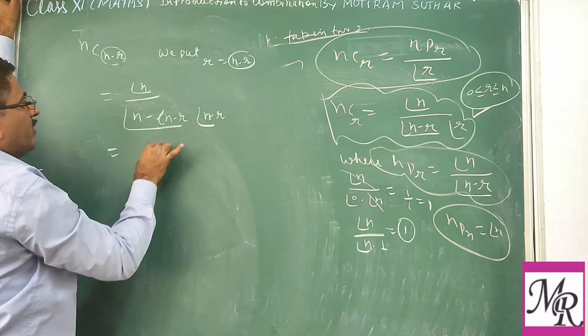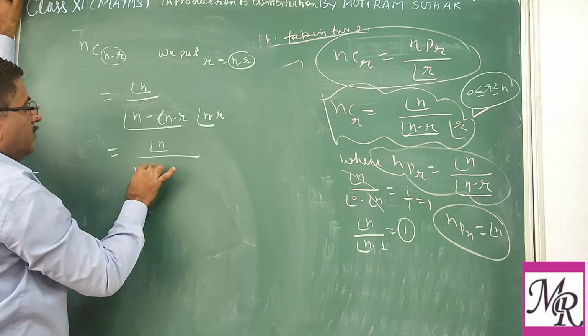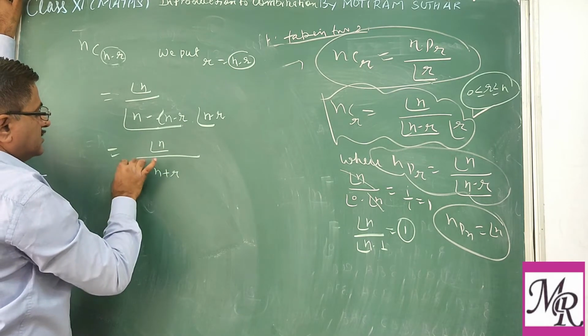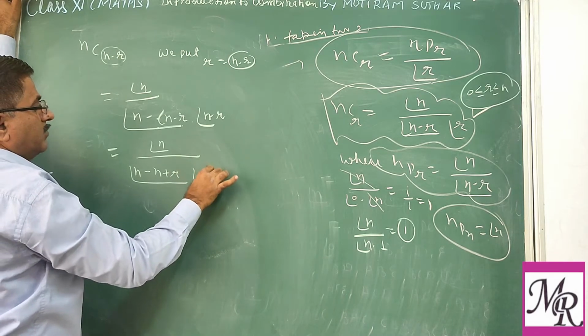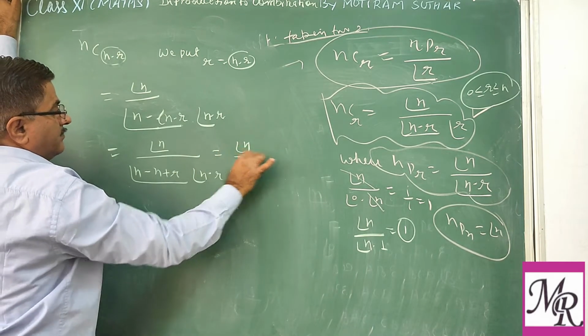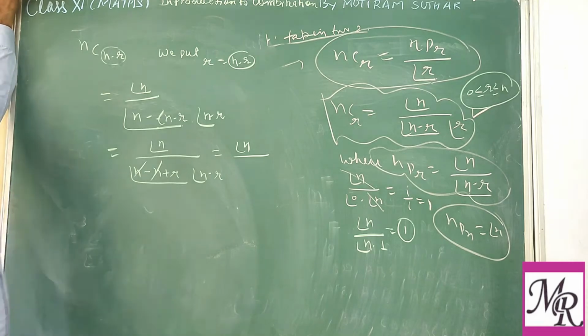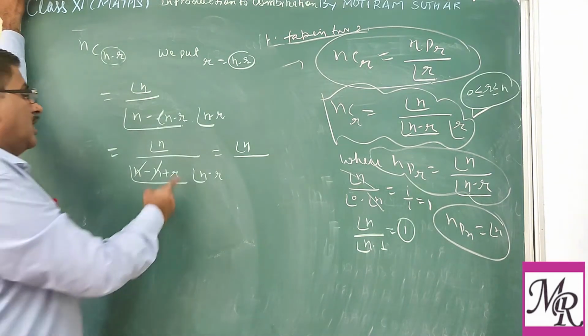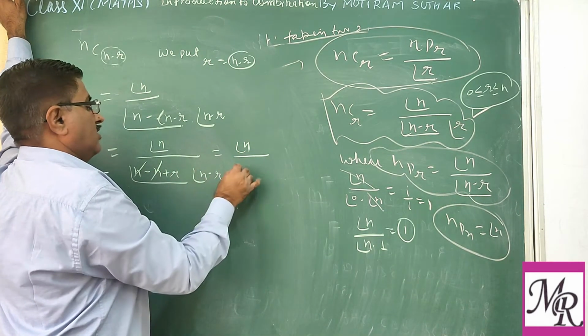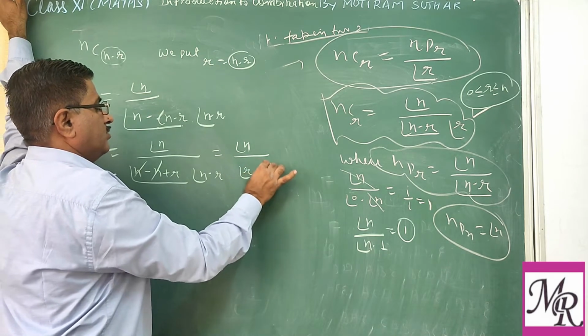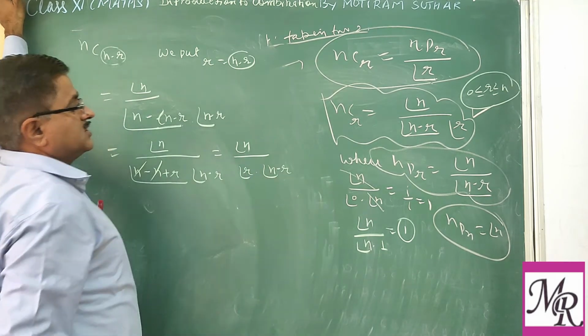So one may simplify: factorial n minus n plus r is factorial r, into factorial n minus r. So what we get? The n and minus n cancel out. So what we get? Factorial n upon only what is left: factorial r into factorial n minus r. Which is what?